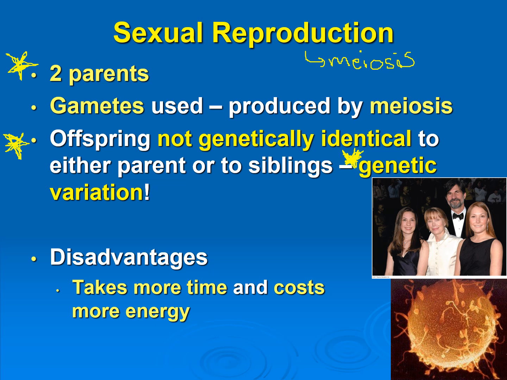So you can see, on this family over here, you've got the two parents, and neither of their daughters is exactly like the mom, and neither of the daughters are genetically identical to each other. You probably see that in your own family, looking at your own siblings and your parents. So it's probably good that you're not genetically identical to your parents or to your siblings.